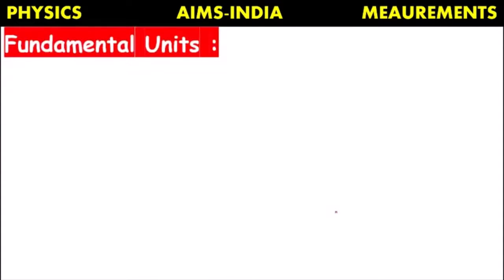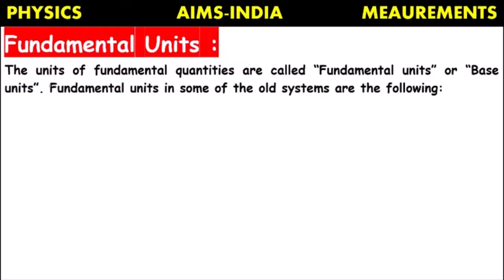Next, fundamental units. The units of fundamental quantities are called fundamental units or base units, because if I want to measure distance between two places, I can measure with the help of length. Length is a quantity, but for measuring length, I need a known unit. I need an already proved or already known unit, so that with that unit I can compare the distance between the two places.